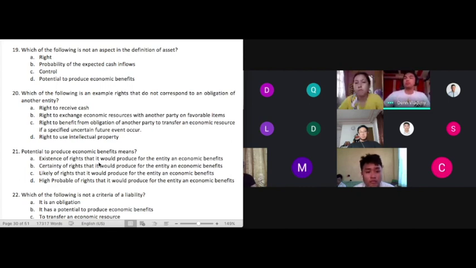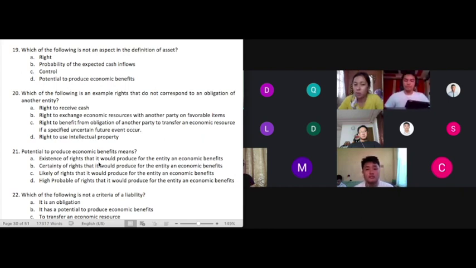Okay, that's correct. But if you were not aided by the book, class, I would understand that number 19 is a confusing question. But it would be very easy for us to say that indeed letter B is the only choice that does not belong to the others, class. I hope you read the rest of the chapter, class. You may have an asset even though you do not expect to receive cash. What does letter B tell us, class? It tells us that it's only an asset if there is an expectation of a cash inflow.